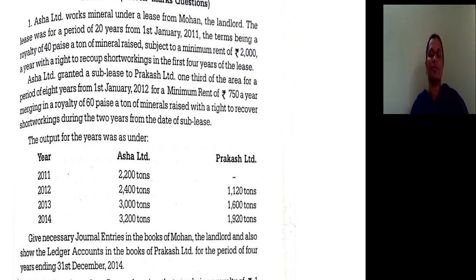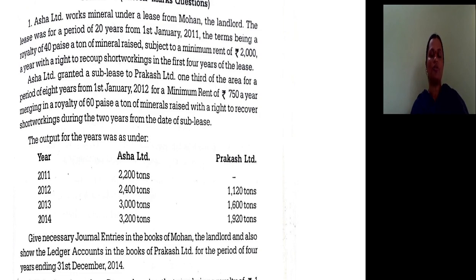Minimum rent applicable to the sublease contract is 750 per year, matching royalty of 60 paise per ton of mineral raised, with the right to recover short working during 2 years from the date of sublease. So this is all about the lease contract and sublease contract.